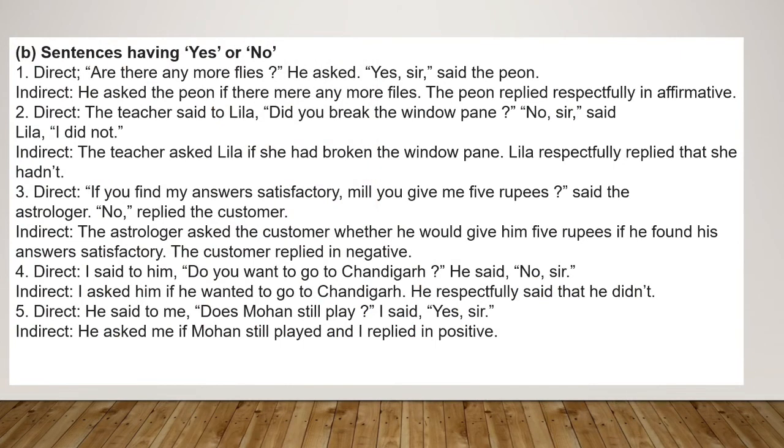Now here are some sentences which have yes or no type of questions. See, are there any more flies? He asked. Yes, sir, said the peon. So here a question is being asked in the form of yes or no. Clear? So here you will join the sentences with if or whether. So he asked the peon if there were any more flies. Clear?